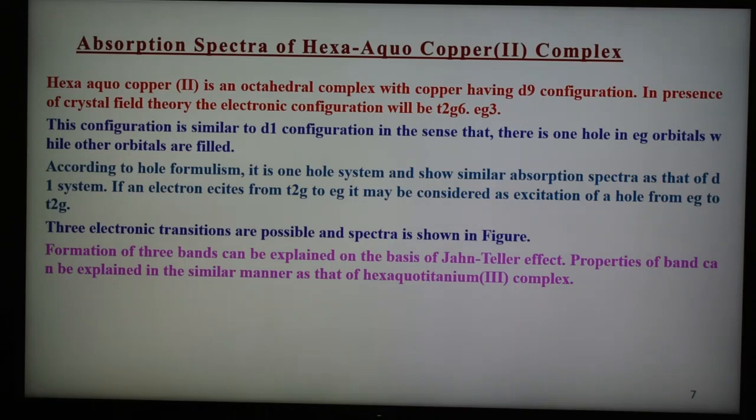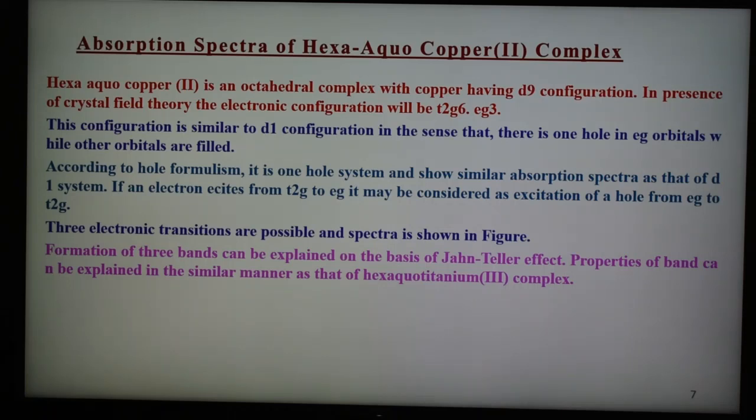the eg orbital while other orbitals are filled. Because of eg3 there is one hole, and the other orbitals are filled. Therefore, according to the hole formalism, it is a hole system and shows similar absorption spectra as that of the d1 system. If the electron excites from t2g to eg, it may be considered as an excitation of a hole from eg to t2g. Therefore, it is expected that the absorption spectrum shows a single line.